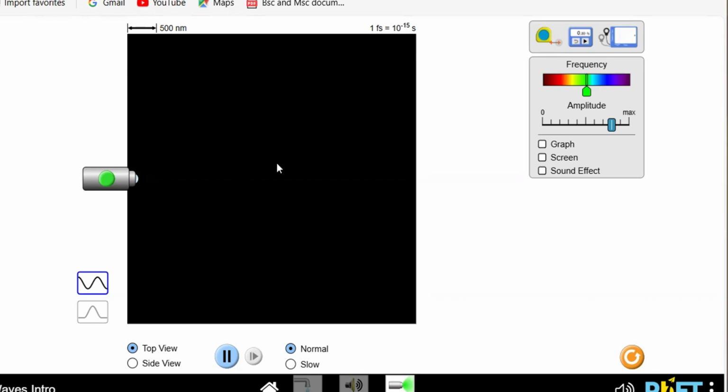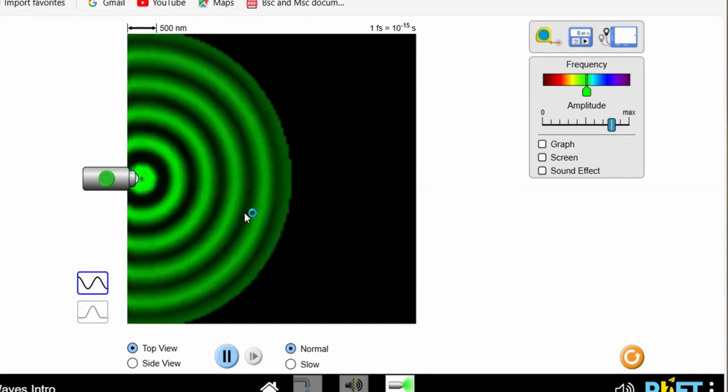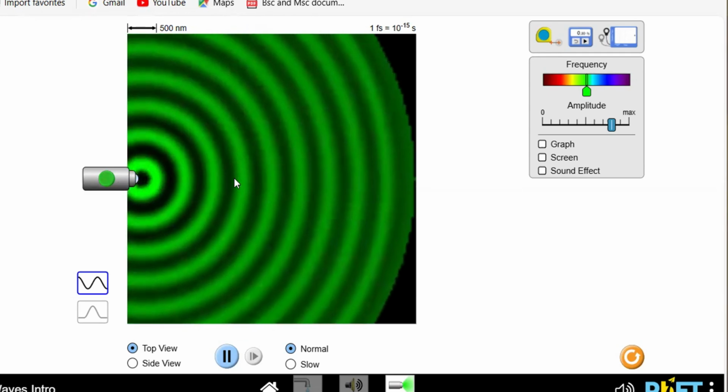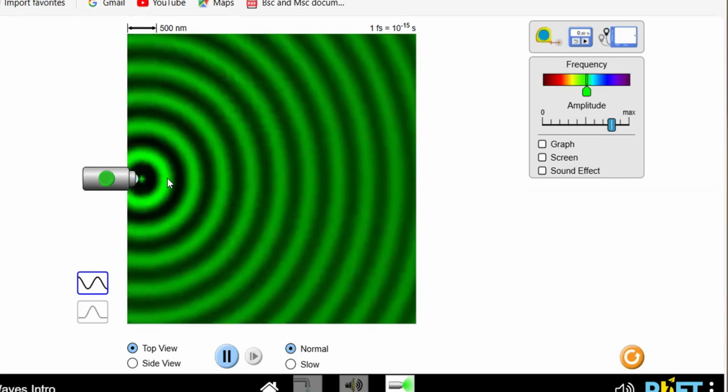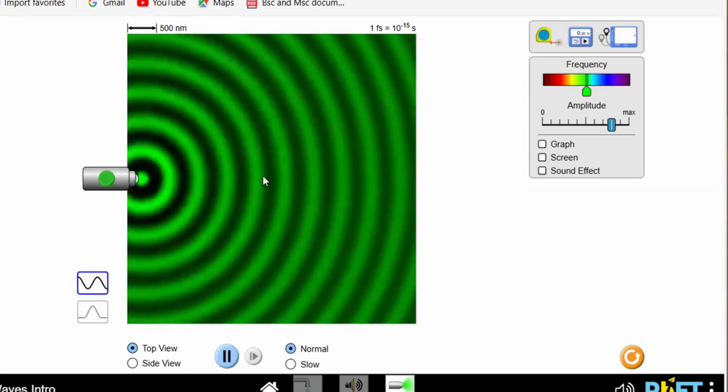Now here we have a simulation that will help us understand electromagnetic waves. In this simulation, there is a graphical user interface containing a black screen and a light source. When we push on the light source, it produces a light wave, and the concentric or circular surfaces that move outward are called wavefronts.